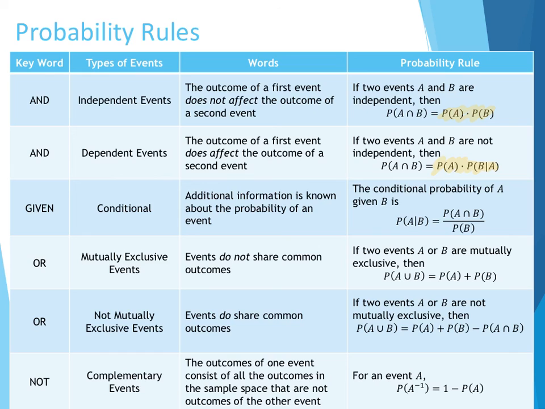When we have the word or, that means plus to me, but I just have to make sure that I'm subtracting off anything that I'm double counting if my events aren't mutually exclusive. And then that word not means that I need to subtract from 1. Hopefully this has cleared some things up and gets us ready for next week when we're going to talk about binomial probabilities and probability distributions.